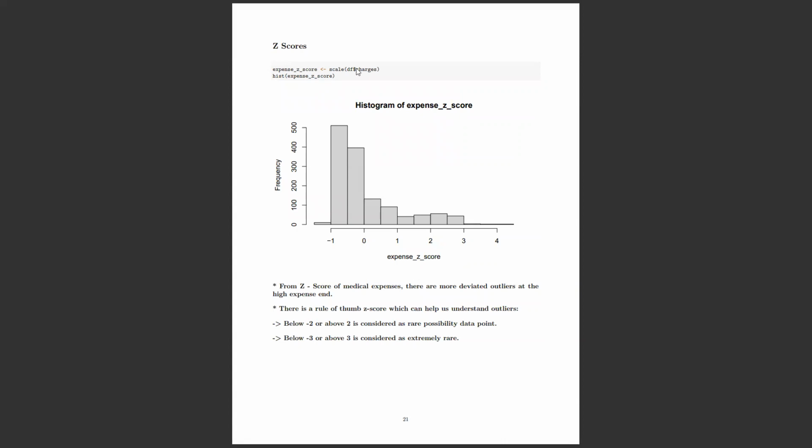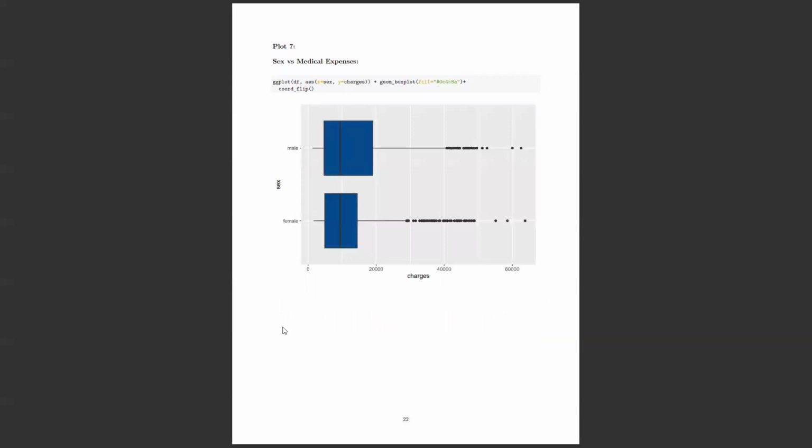So coming to z-score, here we can see I have noted the points, according to the thumb rule, right? Below -2 or above 2 are considered unlikely, possible outliers. So based on that, I tried to analyze the outliers because we don't want to waste any valuable data, right? Just dropping them blindly doesn't make any sense. We have to first analyze, and in a probability way, we have to reject the null hypothesis that these are not outliers, right? Then we can drop them. So that's what I did.